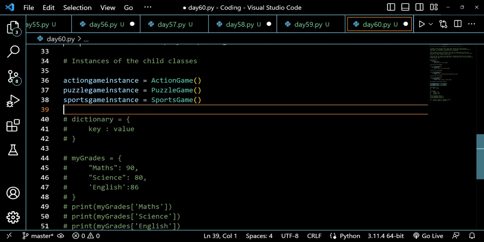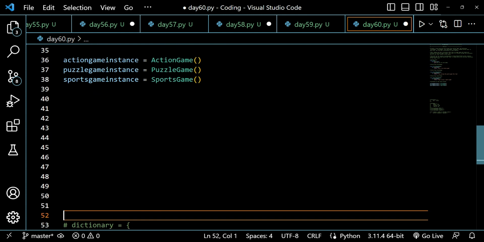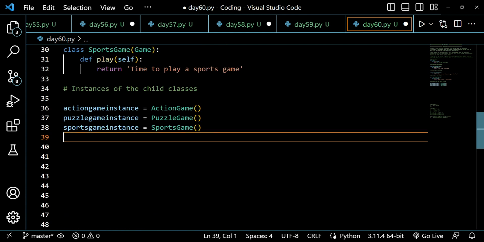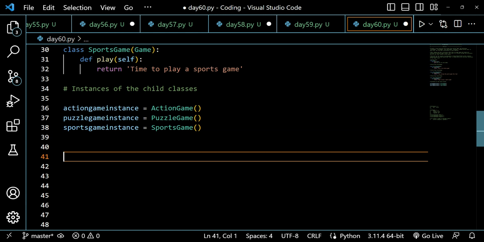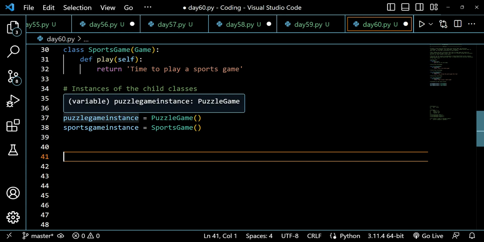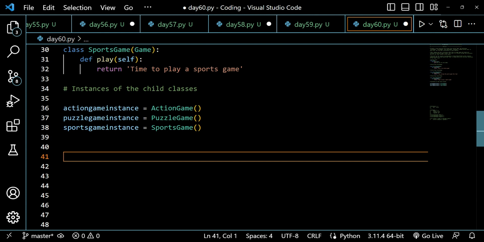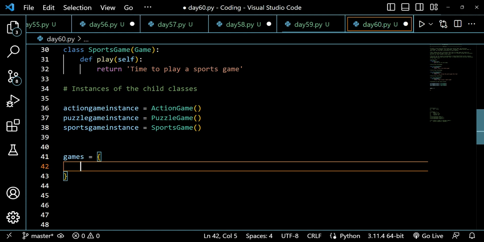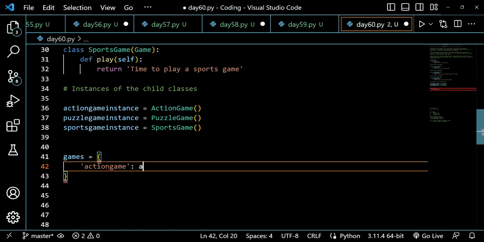So now let's put this whole stuff below, and now I have 3 instances here. In each instance I have to put the key value pairs. First of all I have to create a dictionary, and inside that dictionary I have to give the name of the game, and name is the key, and these 3 instances we have created are the values of those names. So I can say it like this: games is equal to a dictionary, and first of all it's action game, and then we put a colon here, and action game instance,